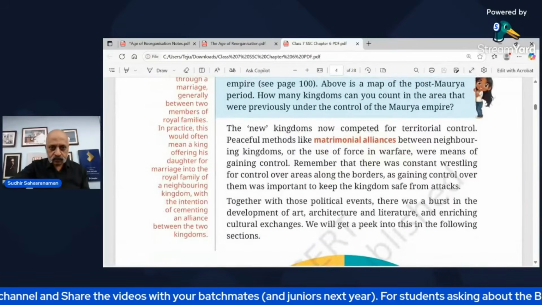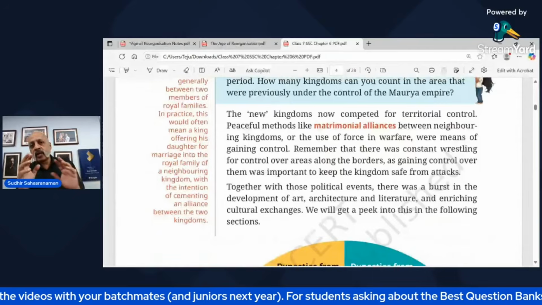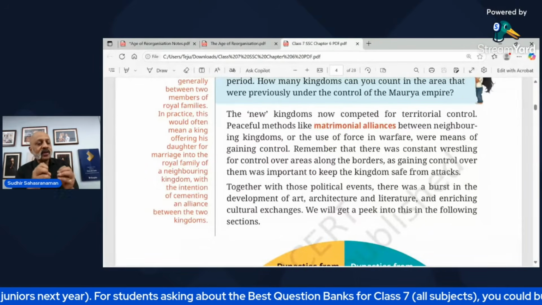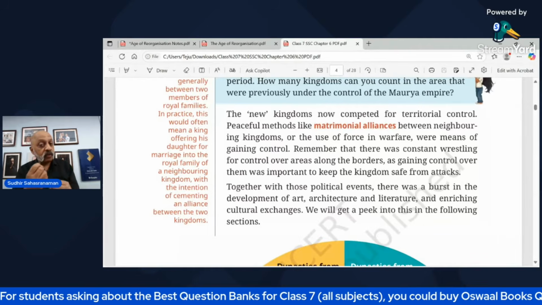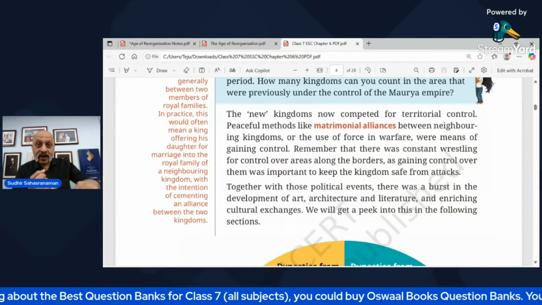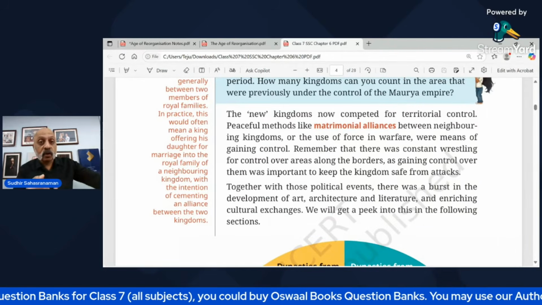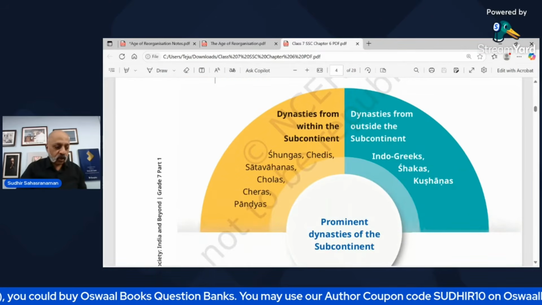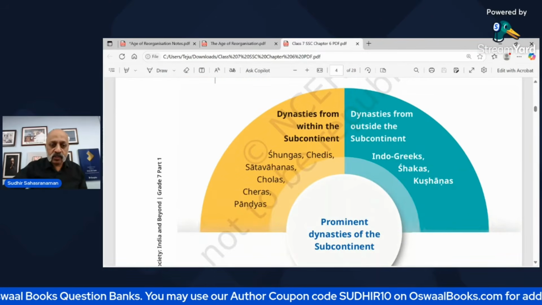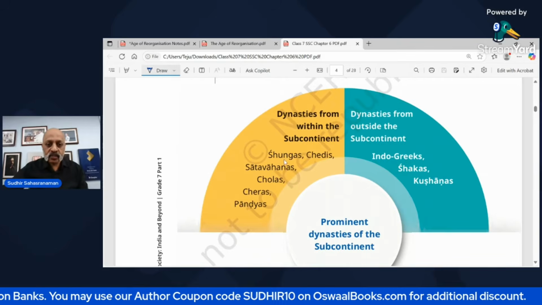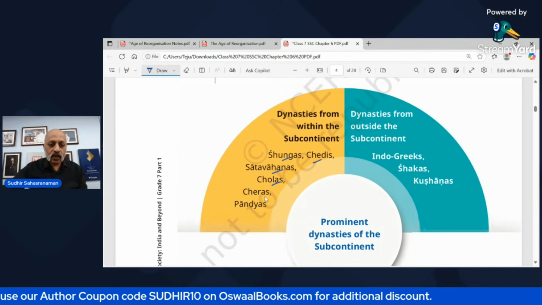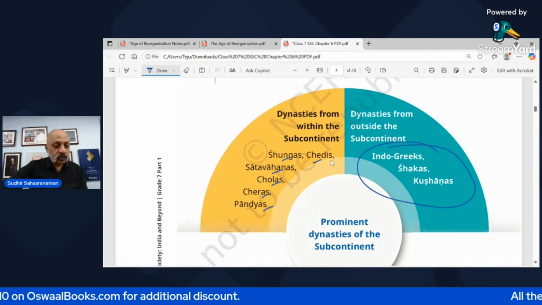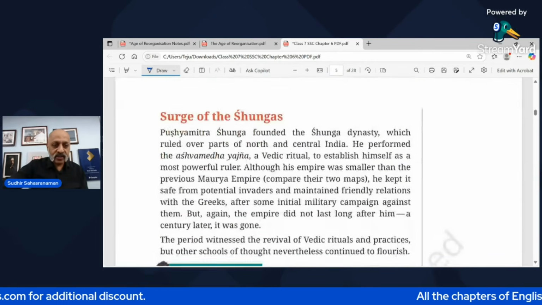This is something which I had touched upon as part of my notes in chapter 5 also. The new kingdoms competed for territorial control. There were matrimonial alliances, where you would marry a princess from the other kingdom in order to have a matrimonial alliance. So the dynasties from within the subcontinent were the Shungas, the Chedis, the Satavahanas, the Cholas, the Cheras, and the Pandyas. And these were the prominent dynasties.